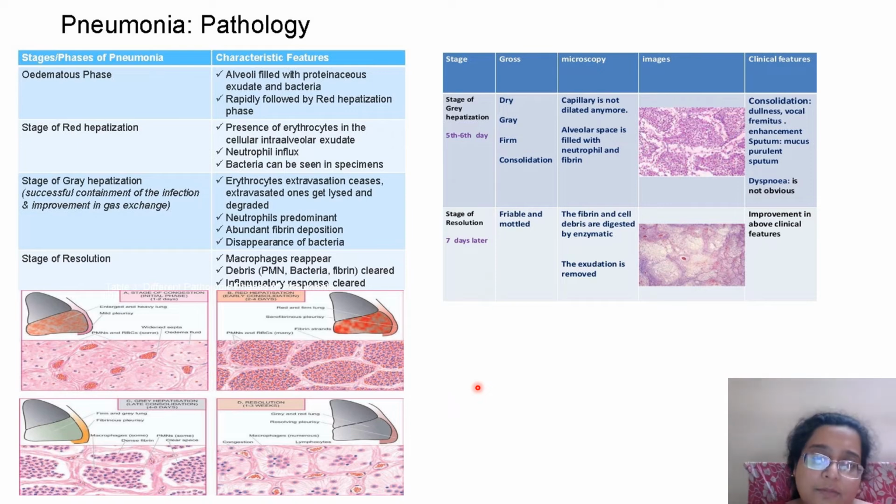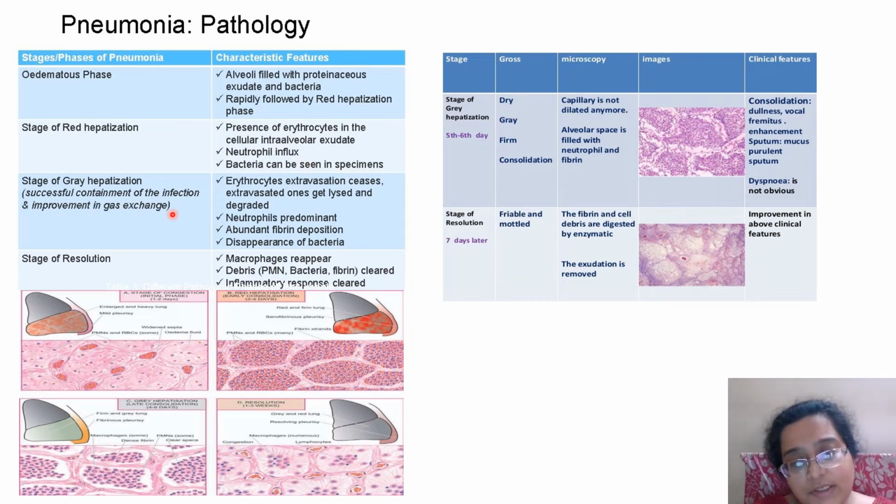And lastly, pneumonia. I wanted to just briefly tell you, pneumonia has 4 stages. There is the stage of acute inflammation and edema, where you'll get alveolar exudates and a lot of material and inflammation in the alveoli. Then there is red hepatization, where extravasation from leaky capillaries leads to RBC collection in the alveoli with inflammatory infiltrate.